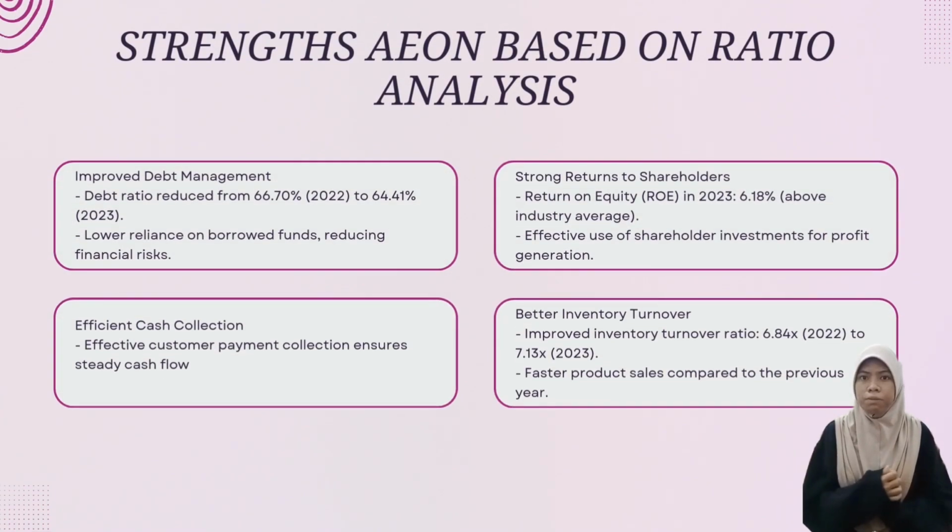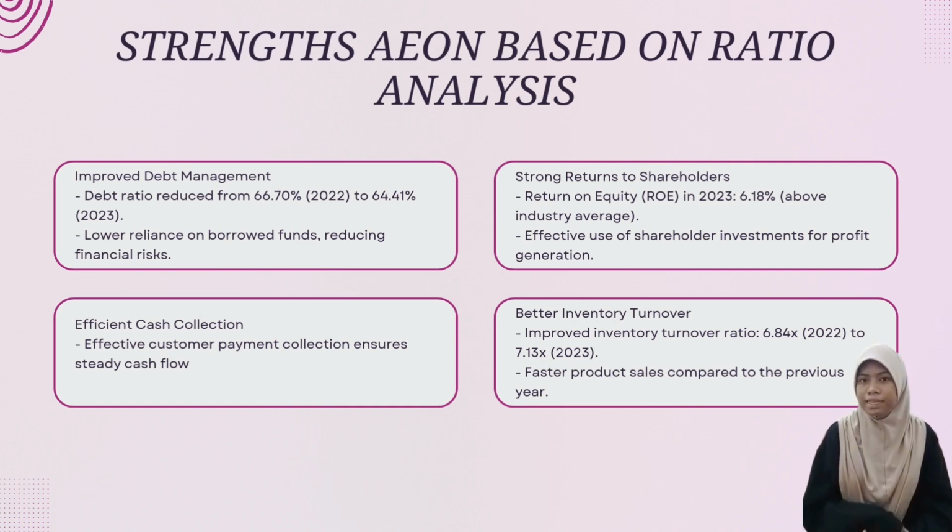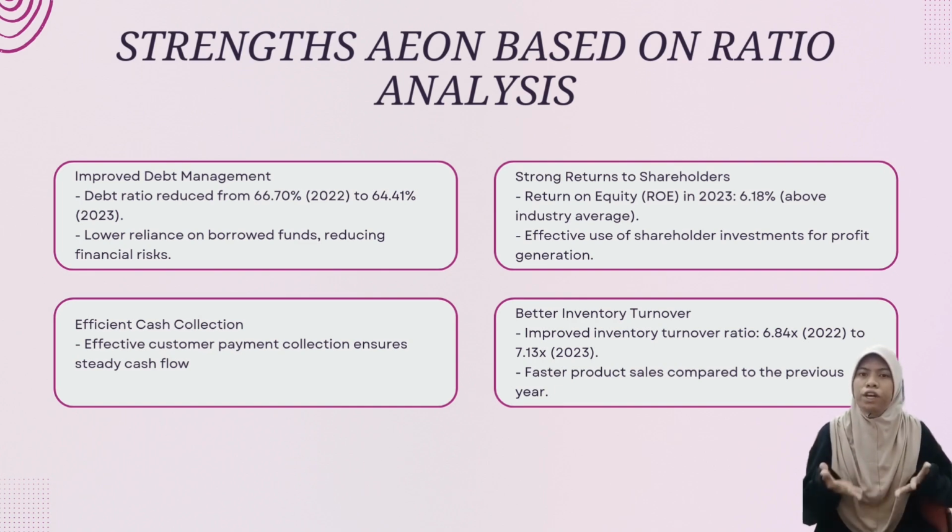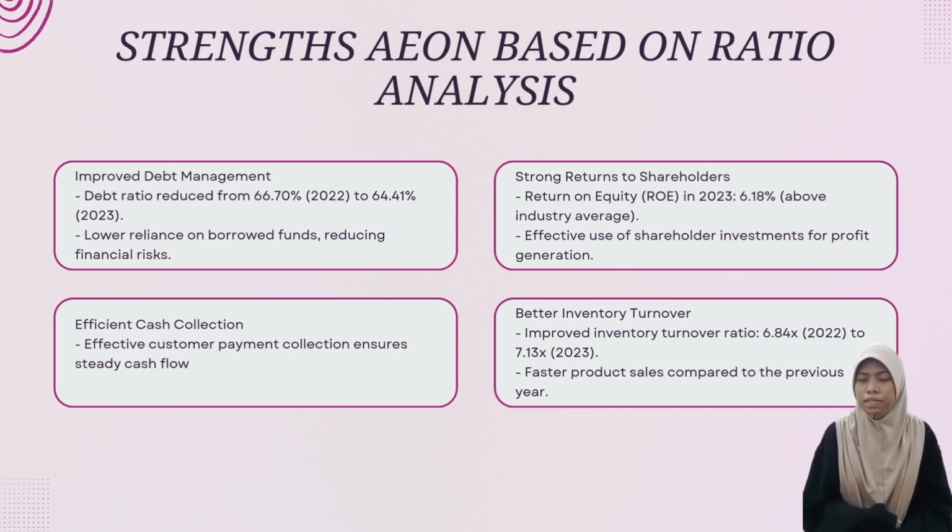Aeon has made commendable progress in its financial performance, showcasing its traits while also identifying areas for improvement. Let's take a closer look. One of Aeon's key traits is its improved debt management. In 2023, its debt ratio decreased from 66.70% in 2022 to 64.41%. This means the company is reducing its reliance on borrowed funds, lowering financial risk, and enhancing its stability.